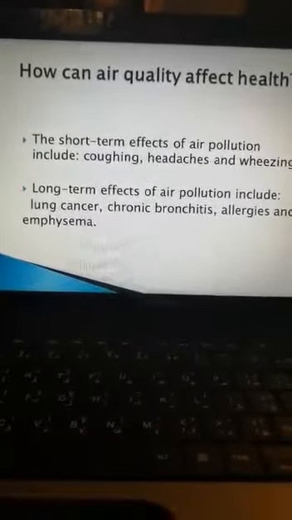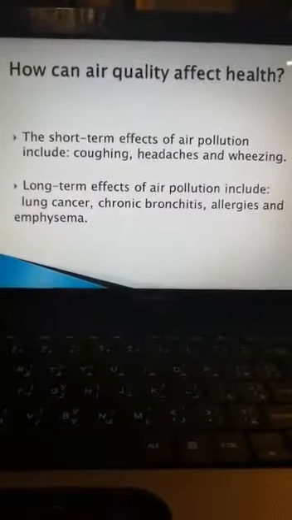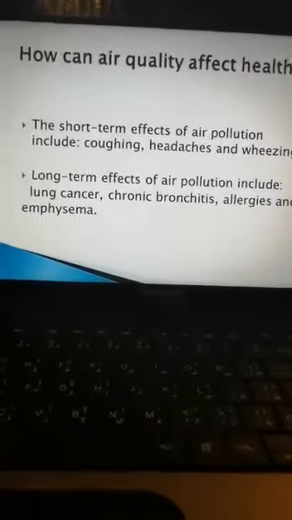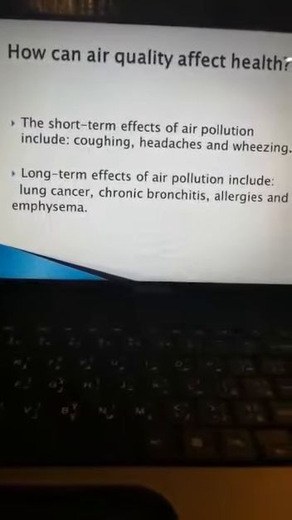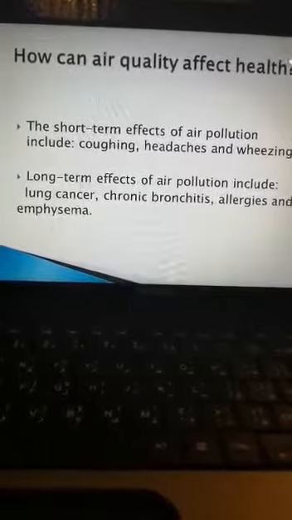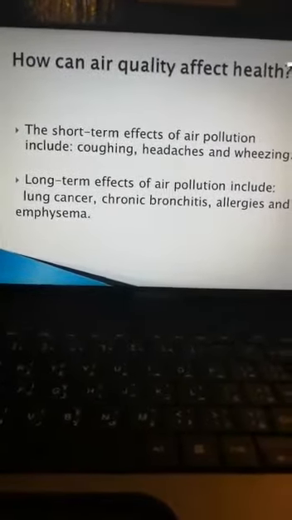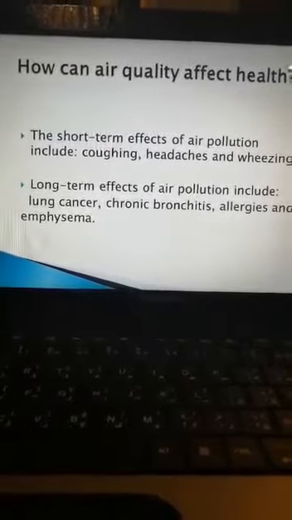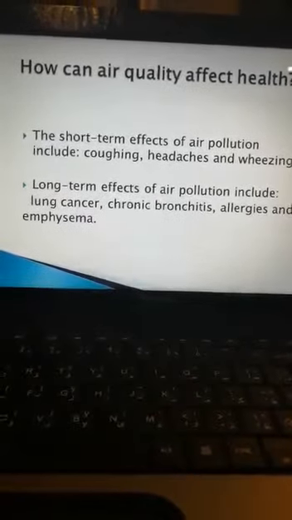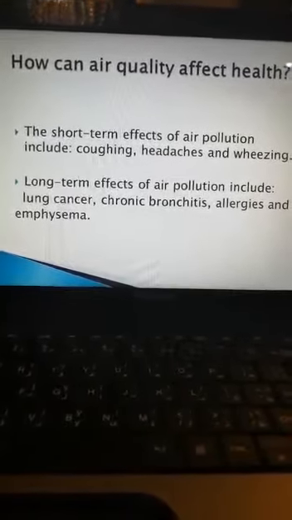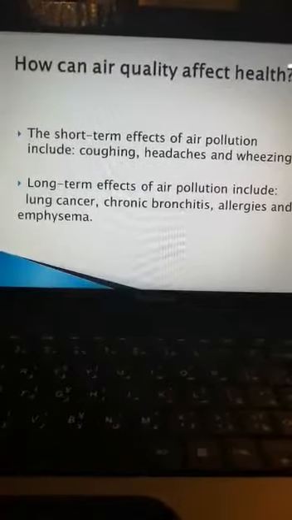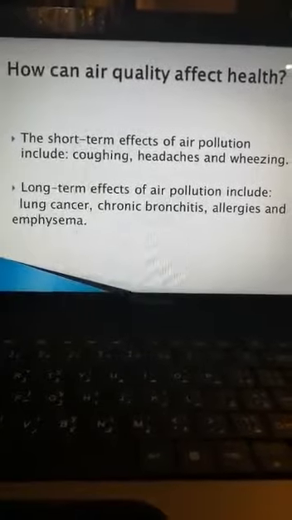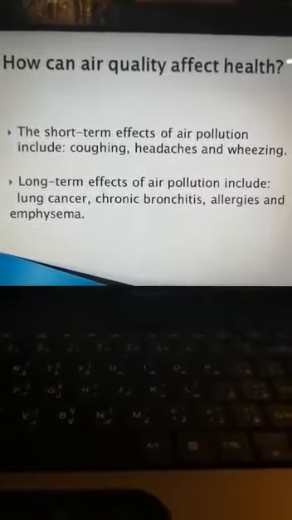And now let's talk about how air quality can affect health. We have two types, short-term effects and long-term effects. Short-term effects of air pollution include coughing, headaches, and wheezing. But long-term effects of air pollution include lung cancer, chronic bronchitis, allergies, and emphysema.